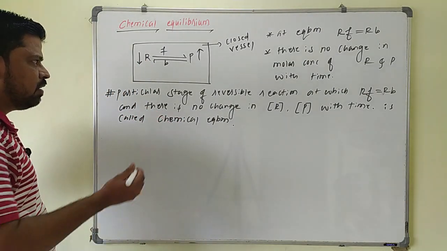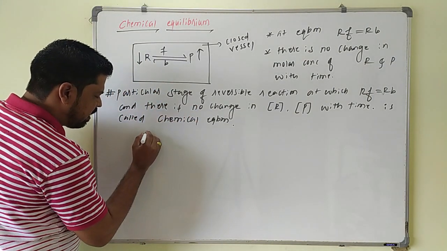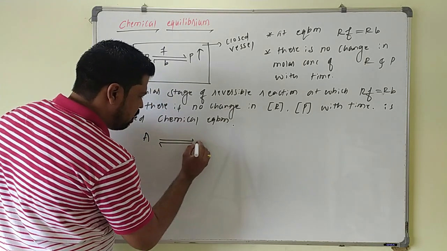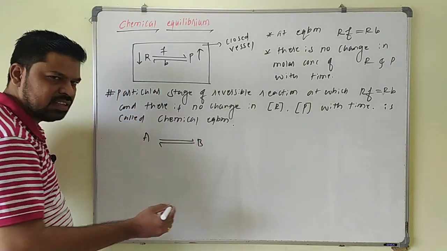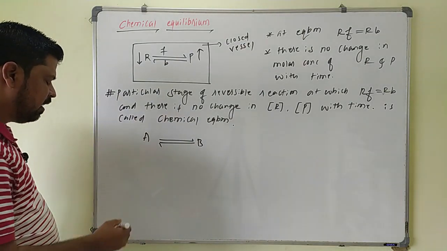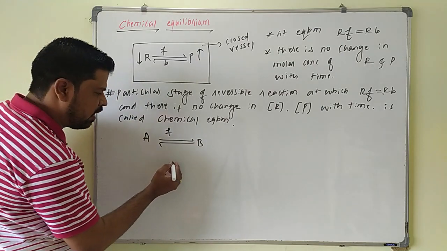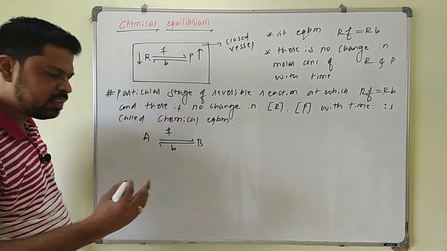I will say one example. Suppose if you take a reactant A, so it will be giving B here. So assume that this reaction is taking place in the closed vessel. Now it will be the reversible reaction where this will be the forward direction and this will be what? Backward direction.